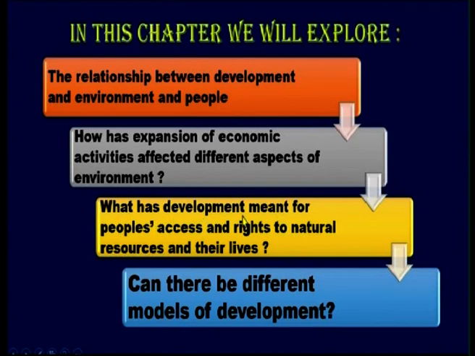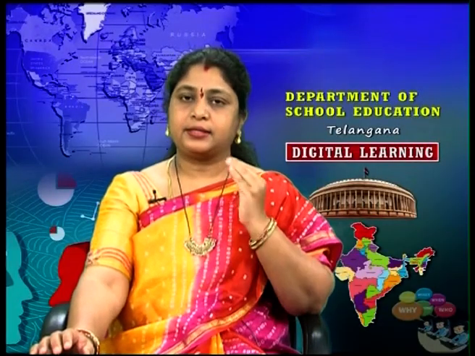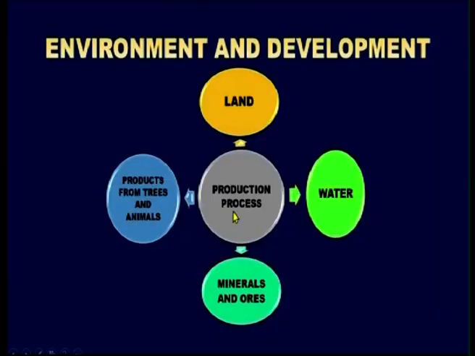What has development meant for people's access and rights to natural resources and their lives? So, in this chapter, we will be discussing how these natural resources, are they accessible to the people? Is everyone having the same right as others? So, all this we will discuss in this chapter. Can there be different models of development? So, first let us begin with the relationship between environment and development.